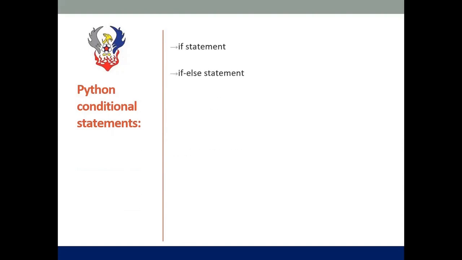The if else statement helps to check two conditions, like whether age is greater than 18 or not. Then we are having the if elif else statement, which is used to check multiple conditions in our program.